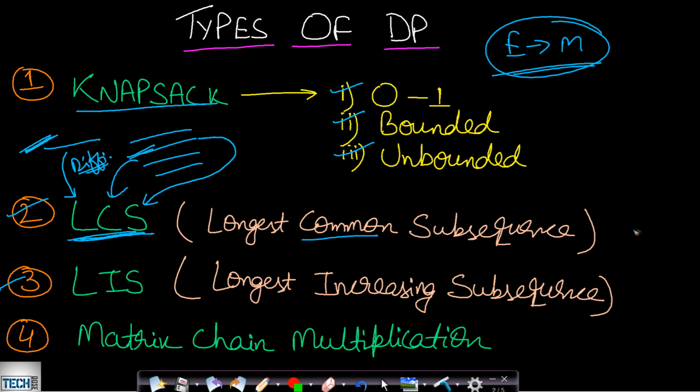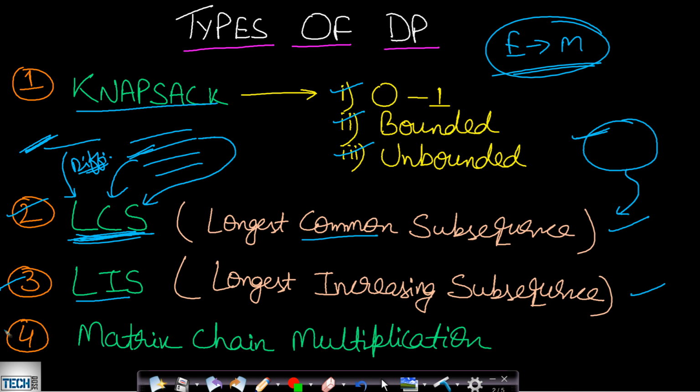Classification is important because let us say you know how to solve the LCS problem or how to solve the LIS problem. Now let's say you are given a problem. Then somehow you will have to convert that into the parent problem, which is, let's say, LCS in this case. So if you can convert a problem to a parent problem, and if you know how to solve the parent problem, then it will be very simple to solve the given question. Whenever a question comes, generally it will not say LCS or LIS directly, but you will have to make it out. So classification of the problem is very important, so that if you can classify a problem, then it will become much simpler to apply any logic.